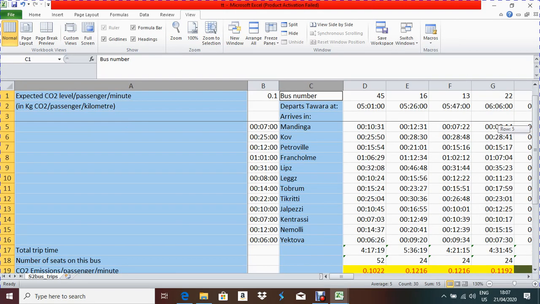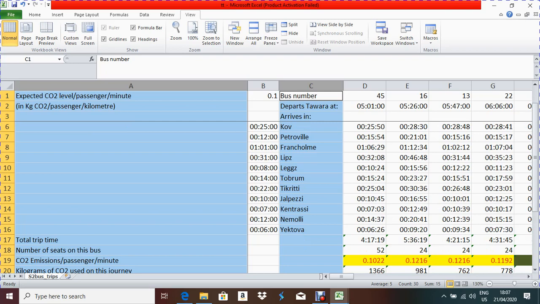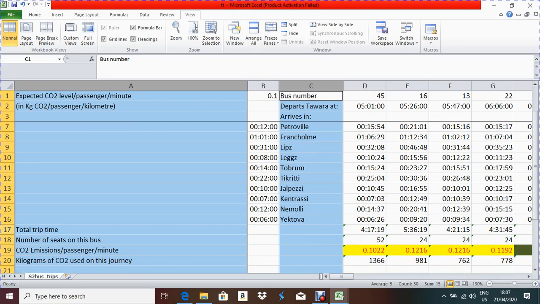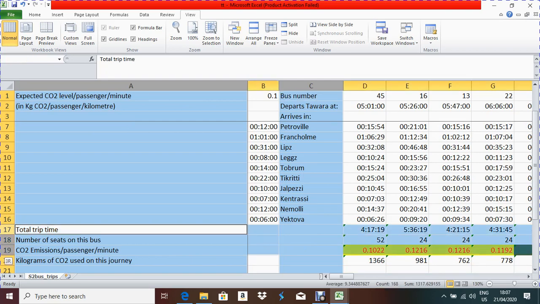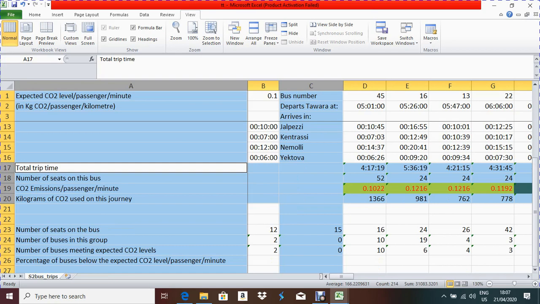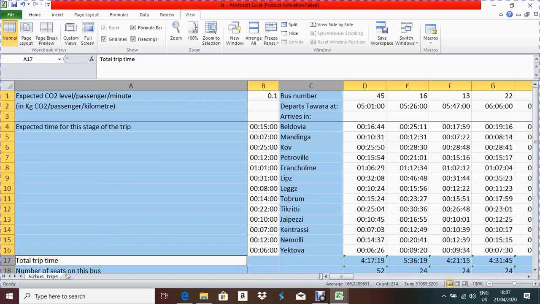By pressing the Ctrl button, select column A and column C, and then again with Ctrl select rows 17 to 20.